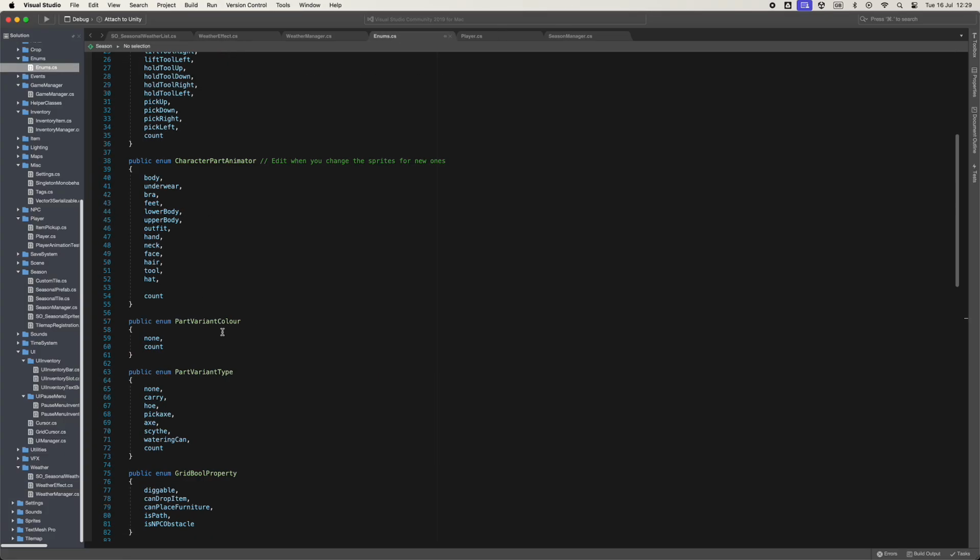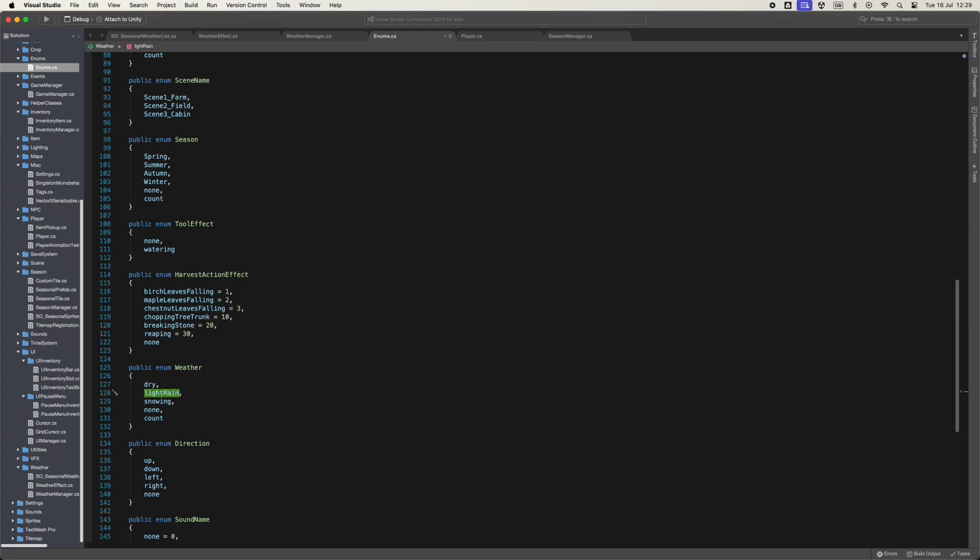And I'm just changing my weather enum to account for all the different weathers that I'm probably going to have. I might have some extra ones later down the line and add them in, but I think this is a pretty solid basis for now.